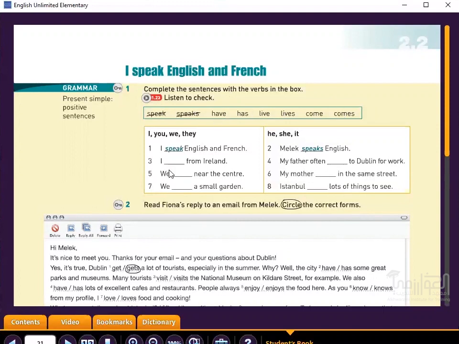So let's look at the first one, which is done for us. I speak English and French. You can see that with I, you, we, they, the base verb, without addition. He, she, it, Melek speaks. Melek here is she, so speaks English. Now I want you to complete the rest. I give you 2 minutes and then we will look at the answers.